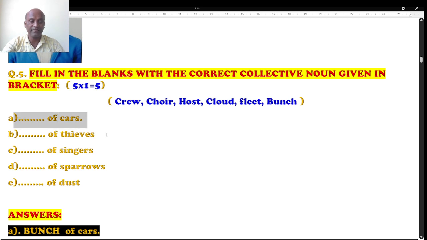Dash of cars is given, dash of thieves, dash of singers, dash of sparrows, dash of dust. See, when we talk about the singers, of course we say chord, right? When we talk about the sparrows, of course we say fleet, right? When we talk about dust, of course we can use cloud. See, in the competitive exams, the timing is very important.